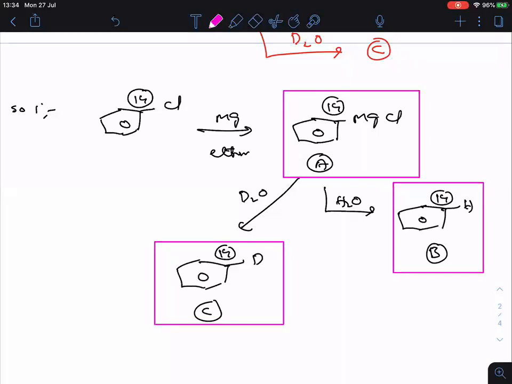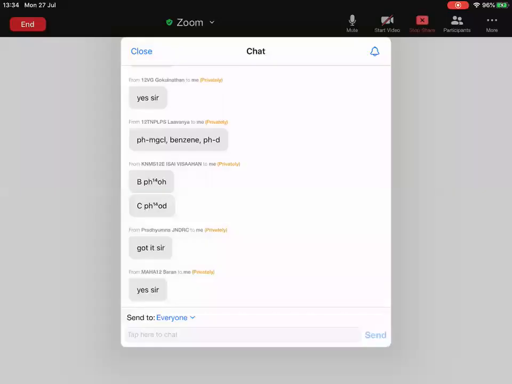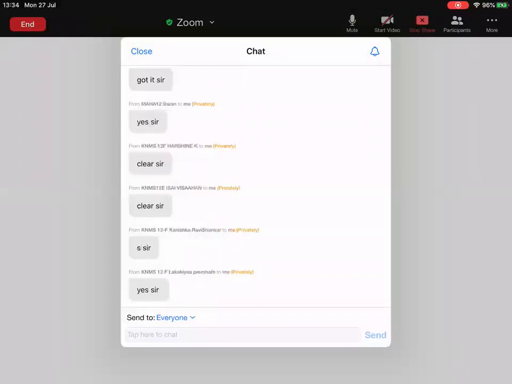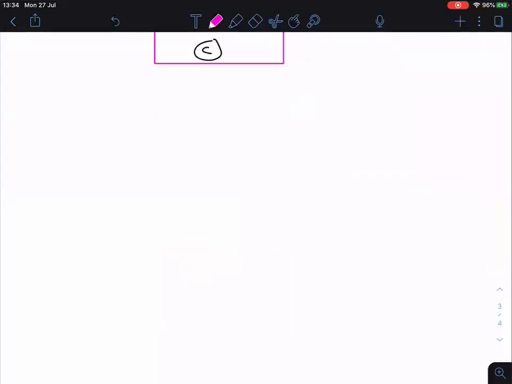So is it clear to everyone? Please respond. Got it, everyone? Any doubts? No. Okay. Now in this type of question, the last question, which we got very recently, some 1-2 years back only, in the JEE Advanced. Clear? Come on, do it. So here I am writing the question.